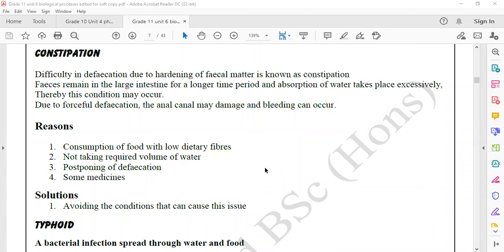When a person tries too much, it will create severe pain in the anus. Sometimes the anal canal also will be damaged. It will start to bleed, right? That kind of situation is called constipation. Rarely, but sometimes it causes cancer also. So many people are affected by constipation.